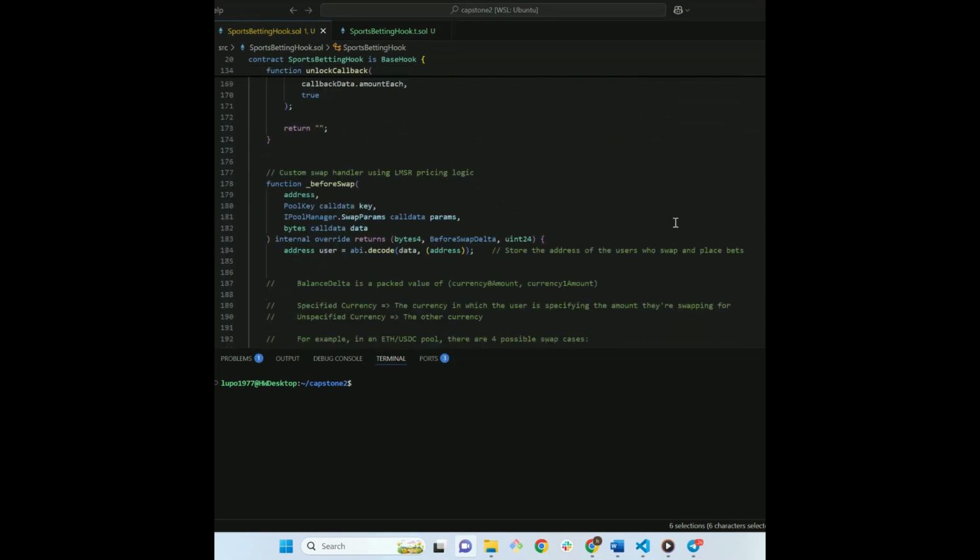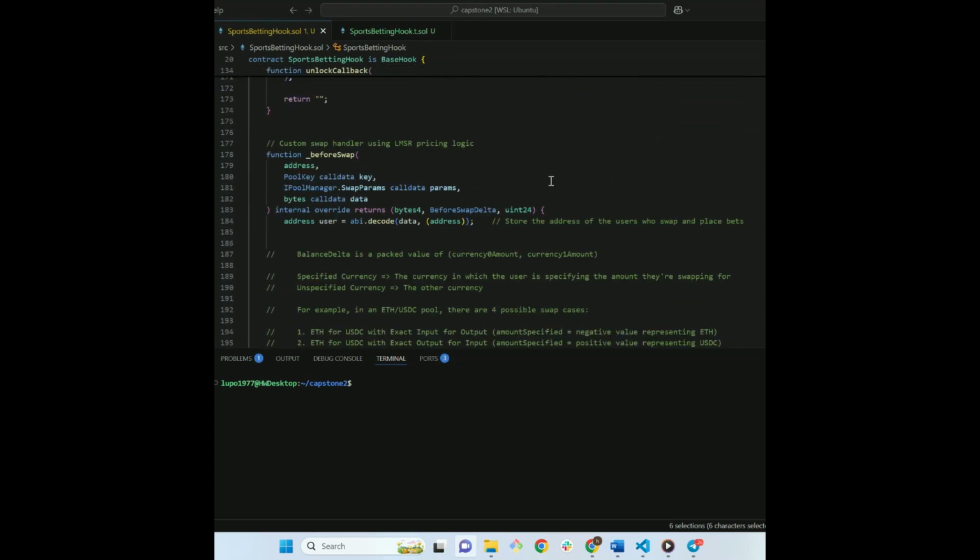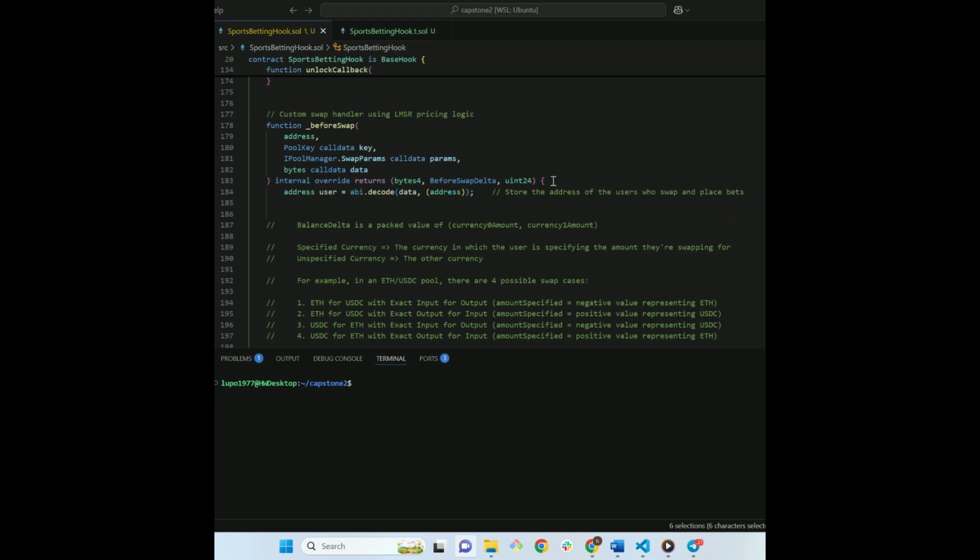The magic starts in the before swap function. This runs just before a swap is executed on Uniswap V4. Here's where we apply the LMSR logic, recalculating cost and adjusting token amounts so that users get outcome shares based on live, dynamic odds. We need to register all the users who bet by using this swap function.